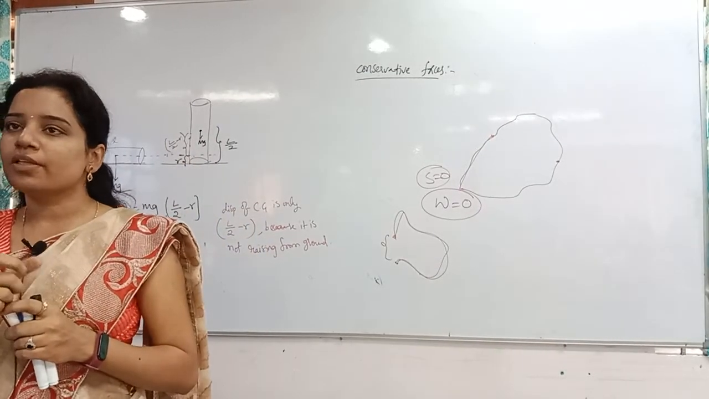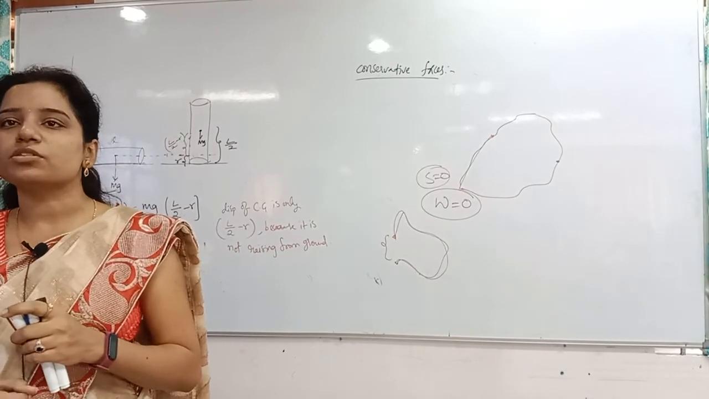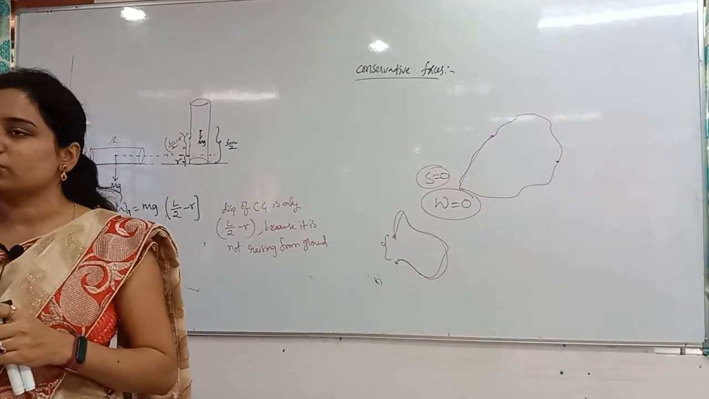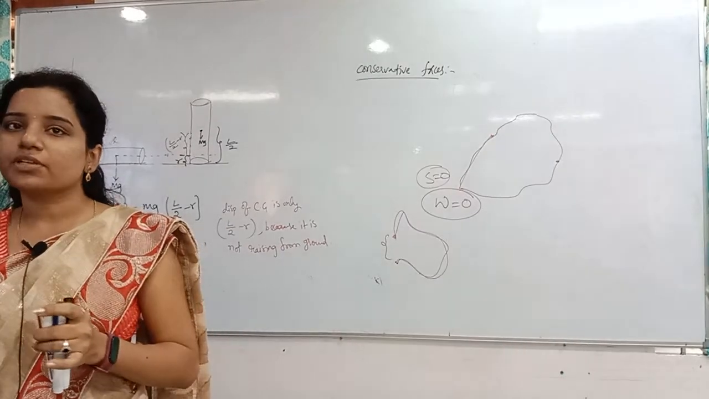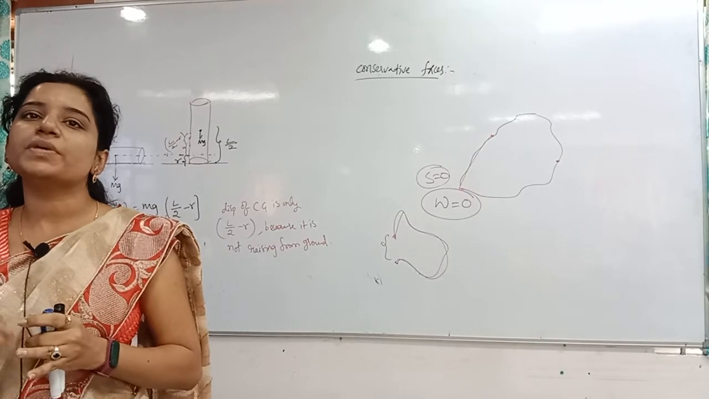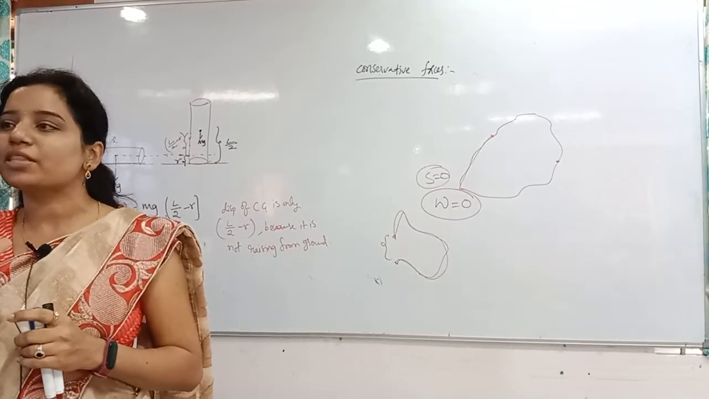So the forces which will not depend on the path followed are called as what? Conservative forces. The work done by the conservative forces around a closed loop is equal to how much? That is 0, because the displacement is 0. Non-conservative is exactly opposite to this. Non-conservative forces depend on the path, so the work done around a closed loop is not equal to 0. I will tell you with the examples also. Nothing but work done by the friction.